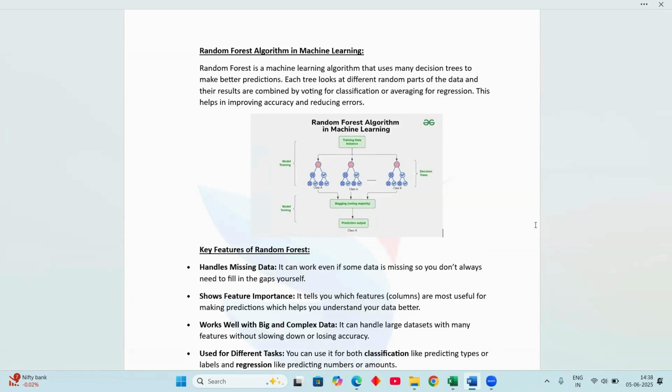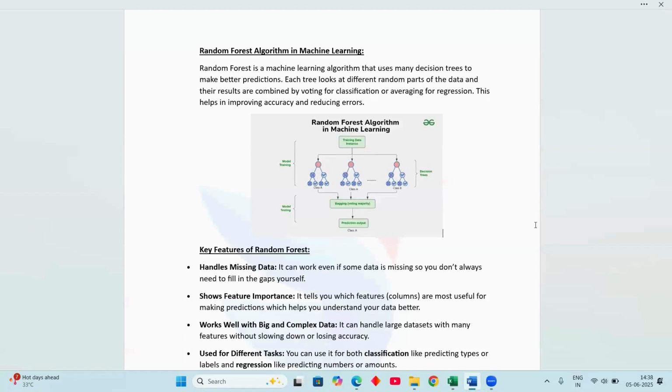So let me explain in my words what random forest does in machine learning and how the process will run, in the classification way. Imagine you are asking a group of friends to help you make a decision, like what movie to watch. Each friend gives you a suggestion, right? And you go with the majority choice. So that's the idea behind the random forest.